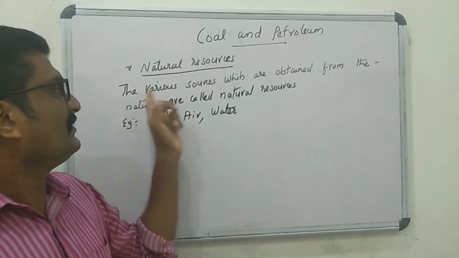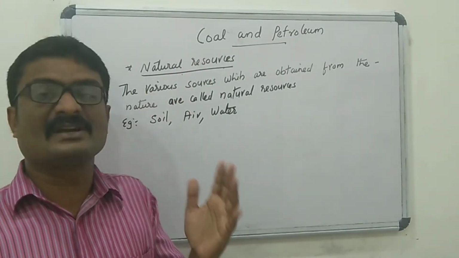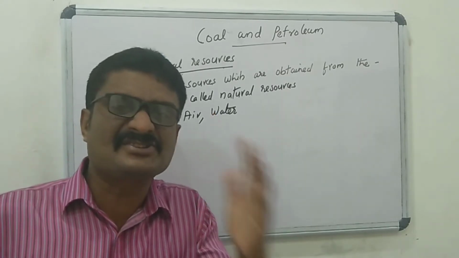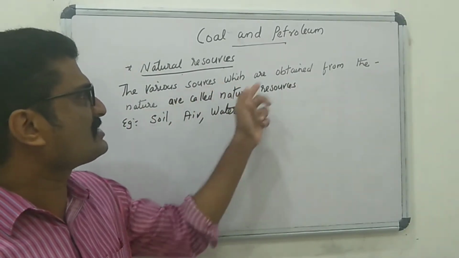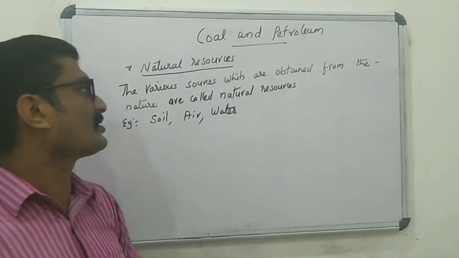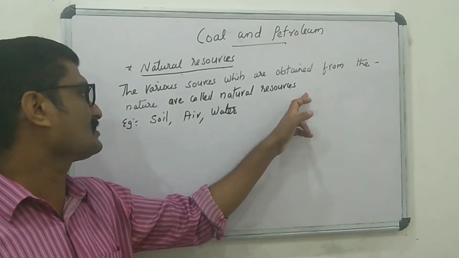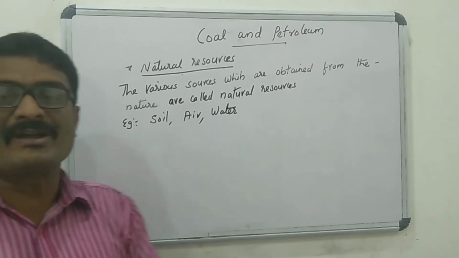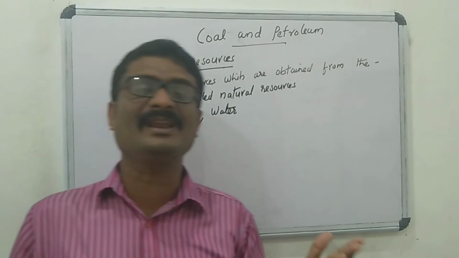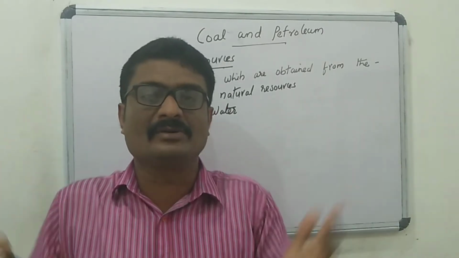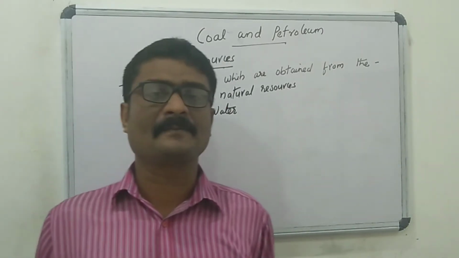The various sources which are obtained from the nature are called natural resources. The best examples are soil, air and water. Number one, soil. We know how important the soil is.